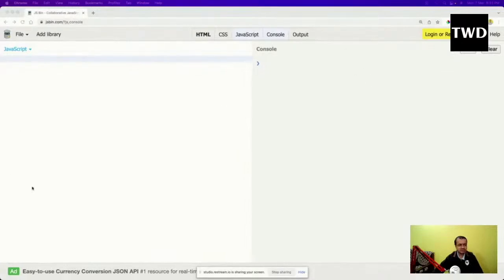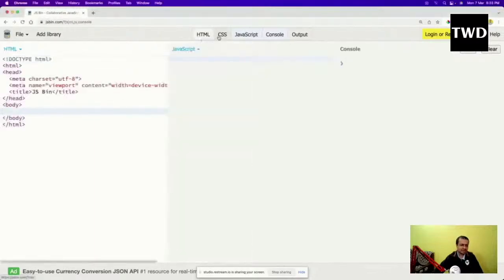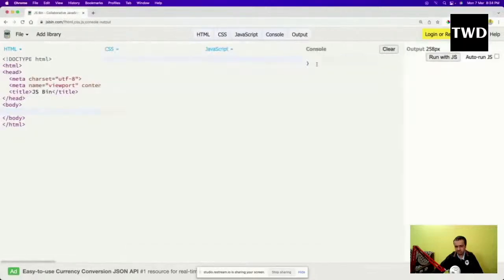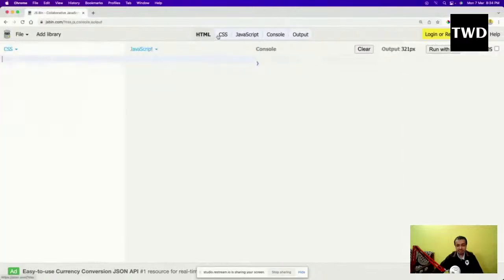I opened something known as JSBin, which is an online editor in which you can do everything. There is HTML, you can write CSS, you can write JavaScript, and you can get console and output also. But I'm going to use only JavaScript and console. Why? Because JavaScript is a programming language, so all the output, like the variables which we are going to declare, you will receive in the console. So let's get started.